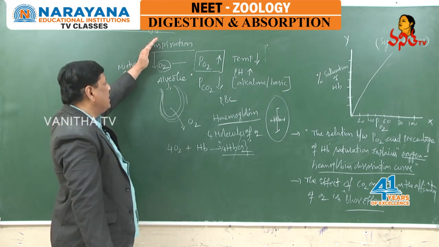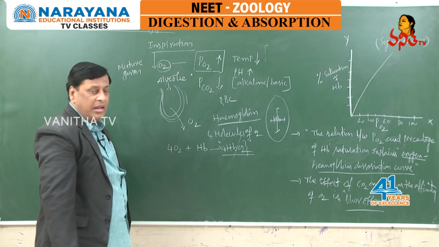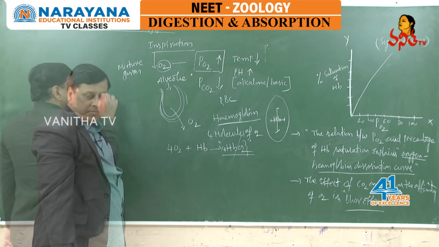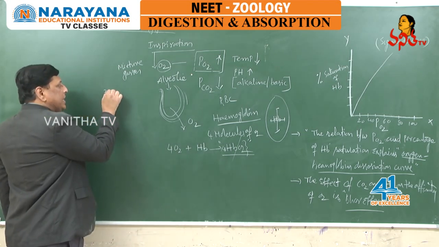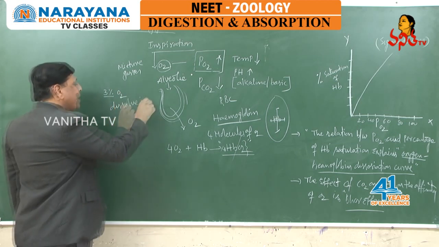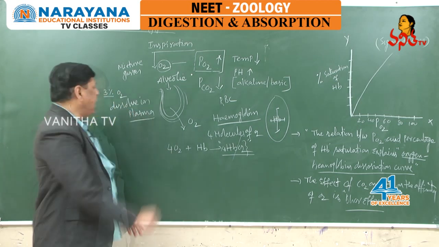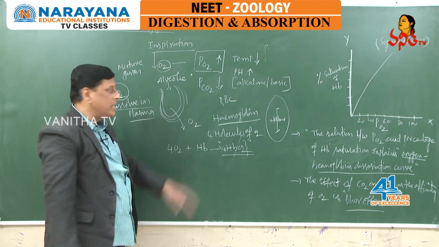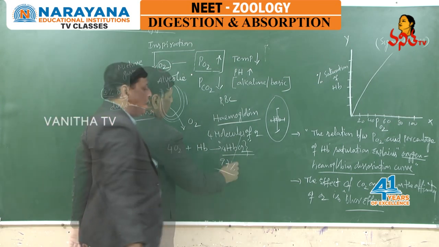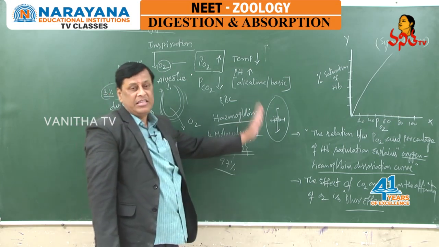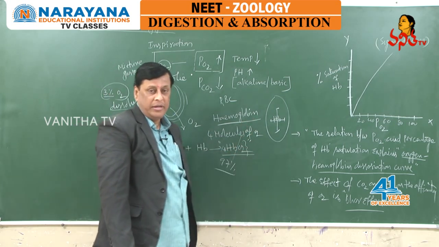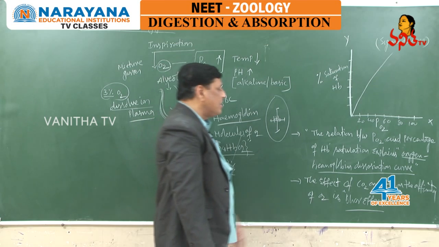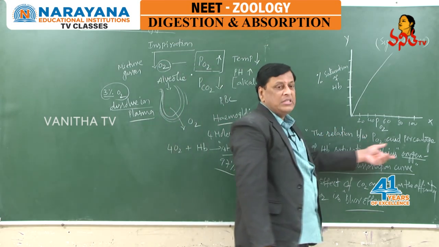So as far as the transport of oxygen is concerned, when the oxygen is diffused through the alveoli into the blood, of the total oxygen only 3% is dissolved in plasma and transported, and 97% is taken by hemoglobin in the form of oxyhemoglobin. This was explained by a scientist, Bohr, by giving us the oxygen hemoglobin dissociation curve.